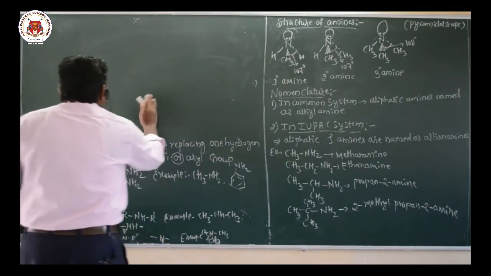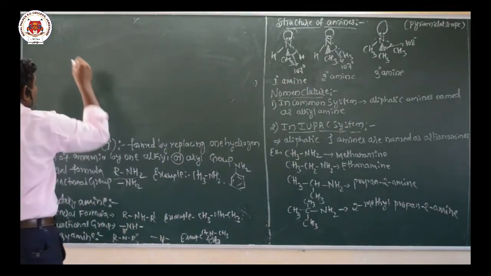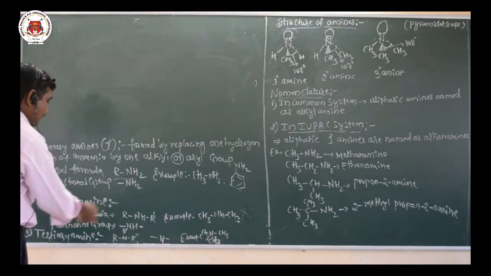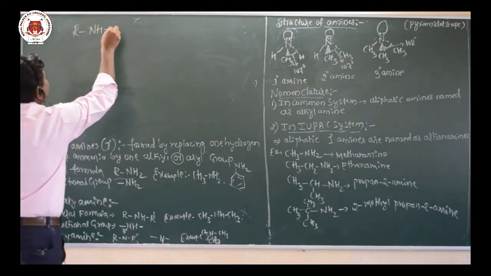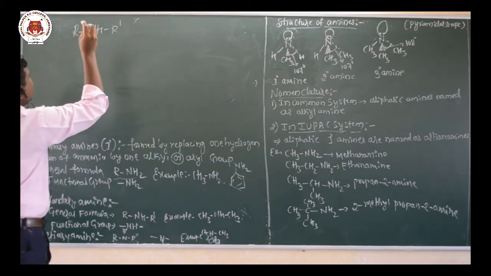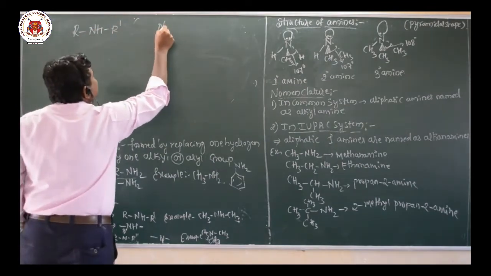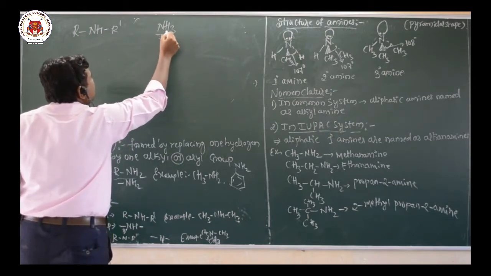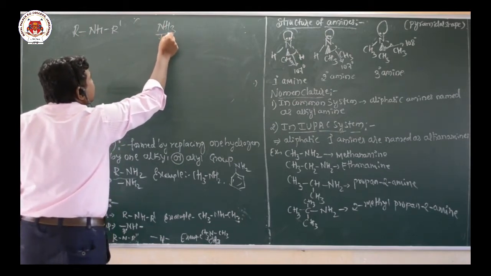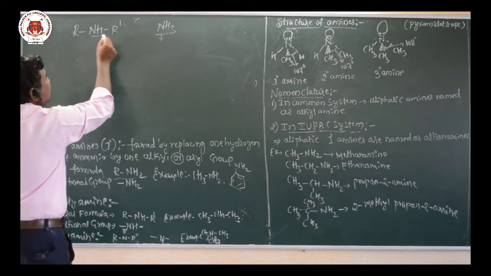So I will write the general formula for the secondary amine. Already I have written here, the general formula is RNHR dash. Consider this is ammonia, so from ammonia two hydrogen atoms are replaced, so that it becomes NH.